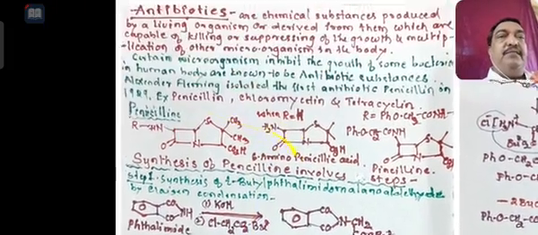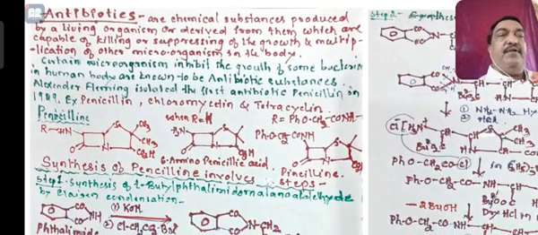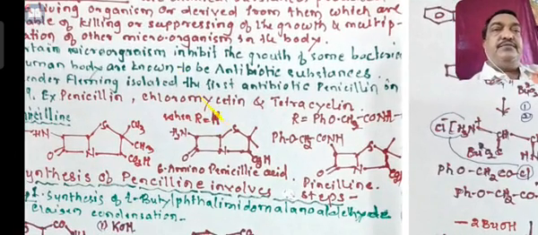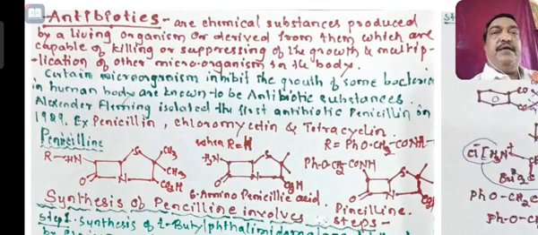Now today I want to go a little bit slow in this particular section. Antibiotics. So what are the antibiotics? Antibiotics, these are the chemical substances produced by living organisms or derived from them, which are capable of killing or suppressing the growth and multiplication of microorganisms in the body.